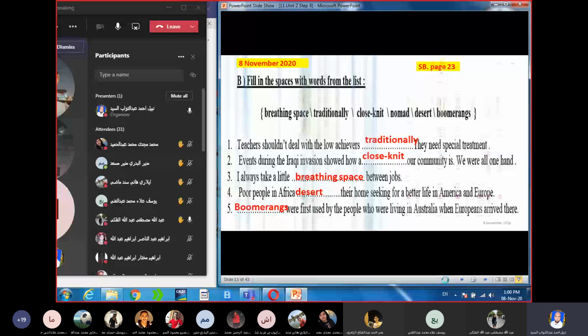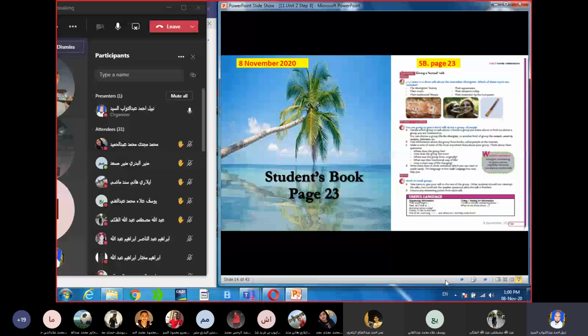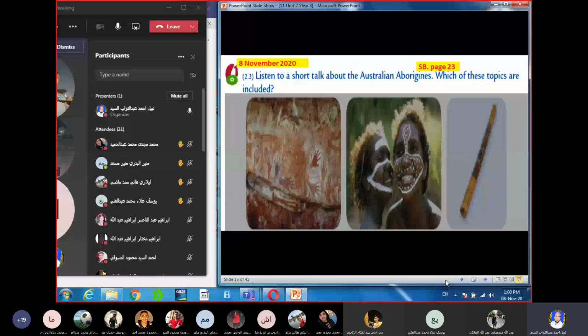Please open your Science book, page number 23. Now you are going to listen to a short talk about the Australian Aborigines, people who were the first to live in Australia. To answer these questions, someone is going to give a short talk about the Australian Aborigines. Which of these topics are included? You've got here some topics under the pictures. You have to choose which topics did he mention in the short talk.